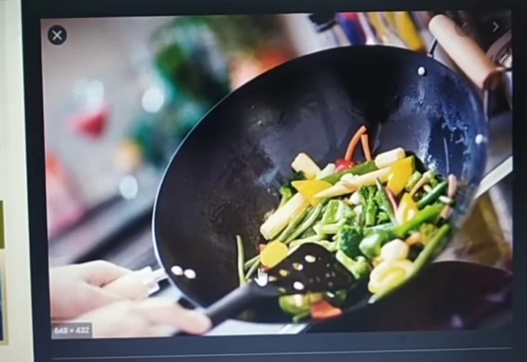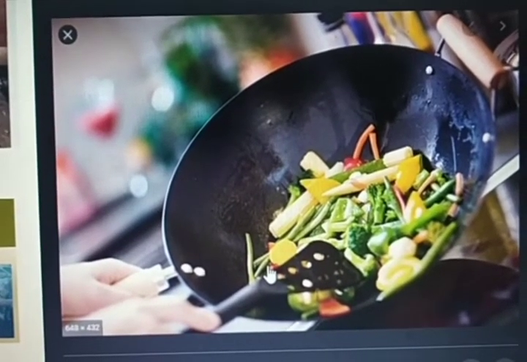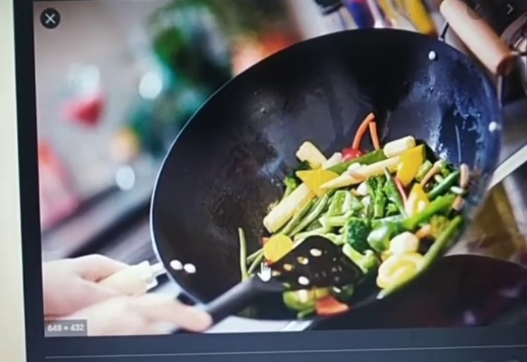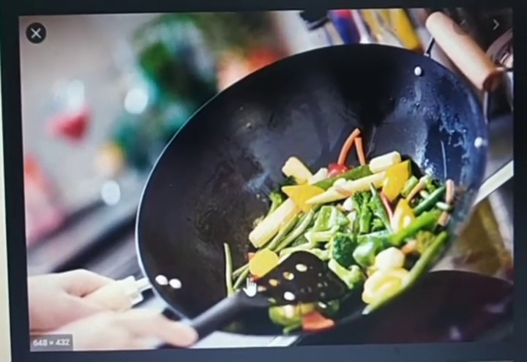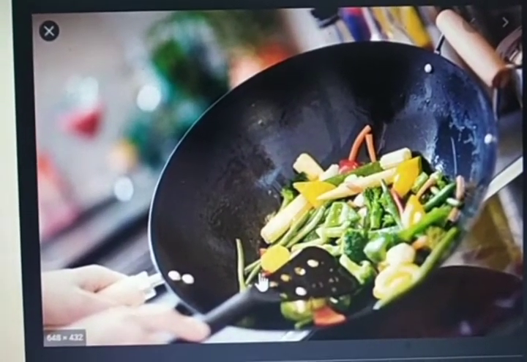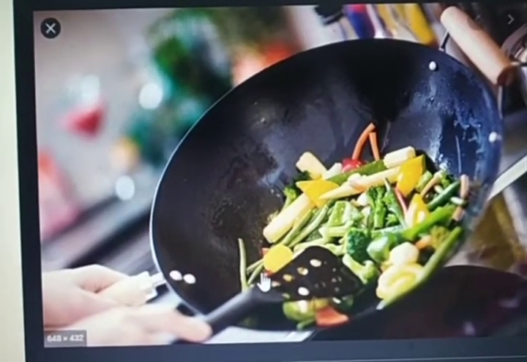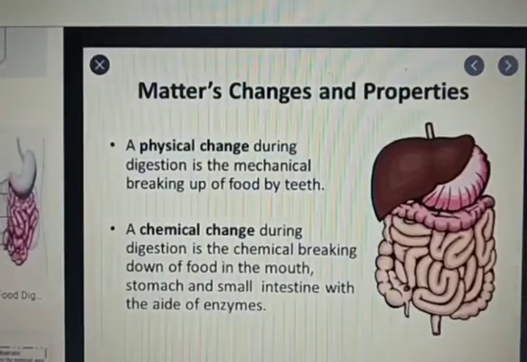That means curdling happens. So can you get milk back from curd? No, you cannot. So that is why it is a chemical change. It's written here, it is not possible to obtain milk from the curd. So curdling of milk is a chemical change.